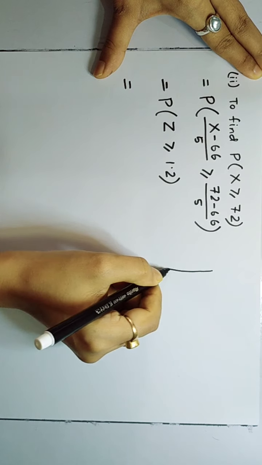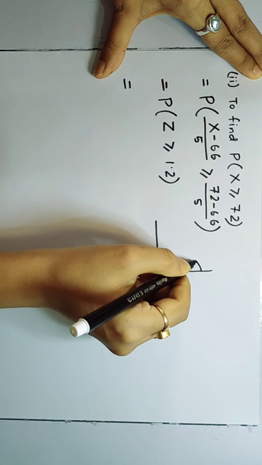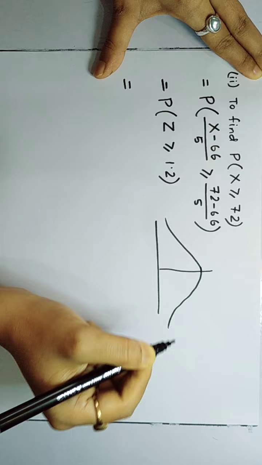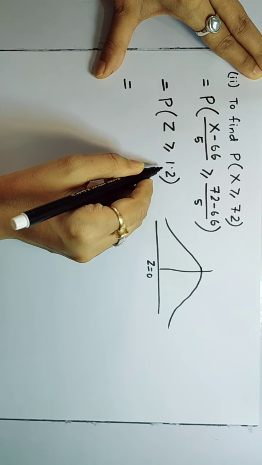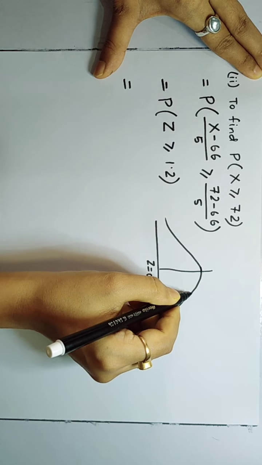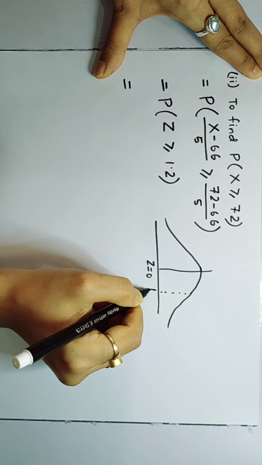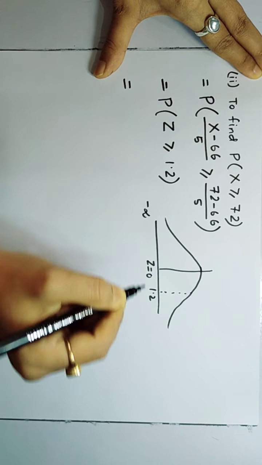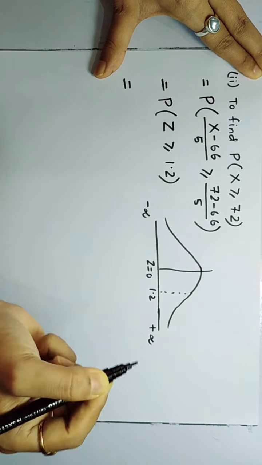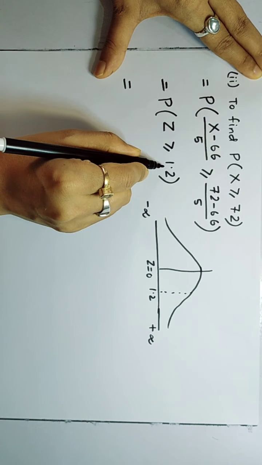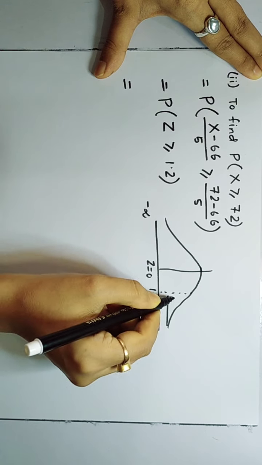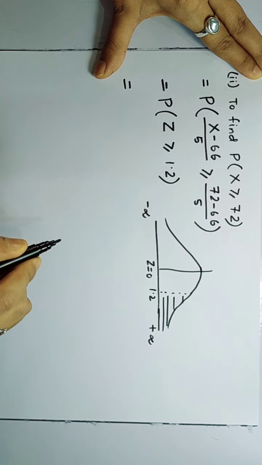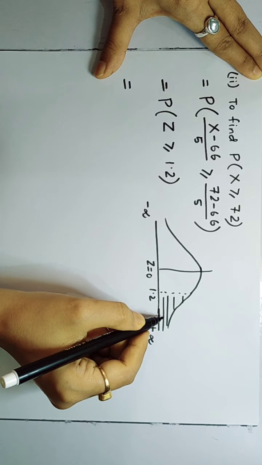Now roughly you draw the figure to get the range 0 to z. So this is z equal to 0, 1.2 is a positive real number, so it will lie on the right side of 0. This is z greater than or equal to 1.2, so this is the area we have to evaluate.